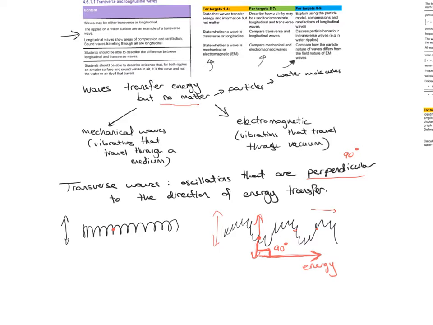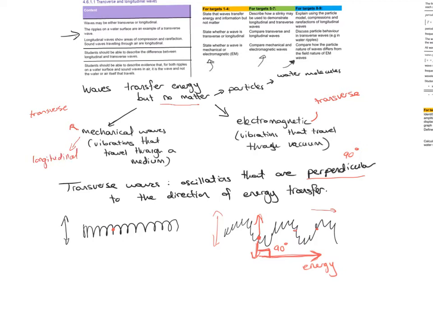So a few examples of transverse waves. Firstly, to make it very clear here, all electromagnetic waves are transverse waves. So this is the easier one to remember. Mechanical waves can be both transverse and longitudinal. And we can give examples in a second.